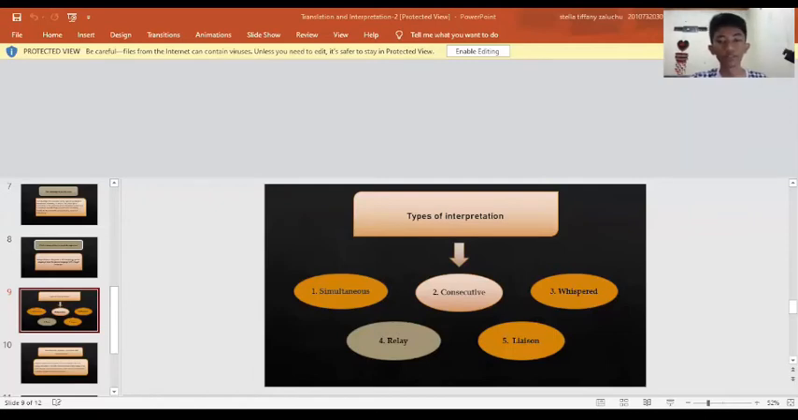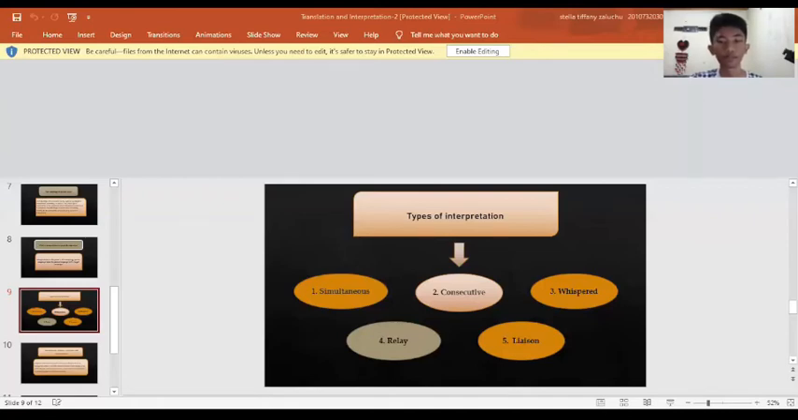Number 4, relay. A source language interpreter expresses the message to a group of interpreters who have a language in common and each speak another language as well. In turn, these interpreters convey the message to their respective target audience.